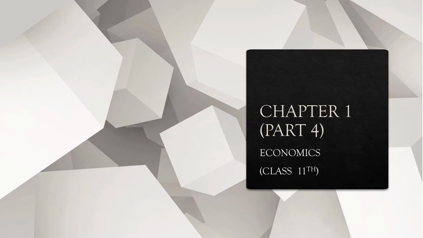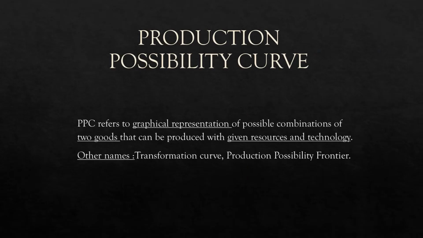As we were doing chapter number 1, microeconomics introduction, today we are going to begin part 4 of the continued chapter. Students, in the previous class, we discussed the production possibility curve. In today's class, we will be discussing only the production possibility curve.